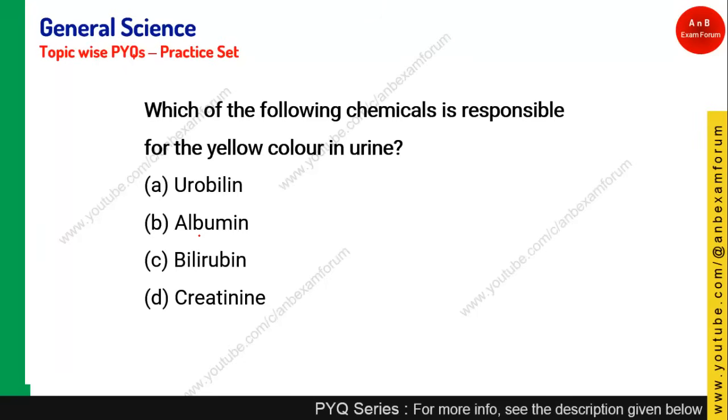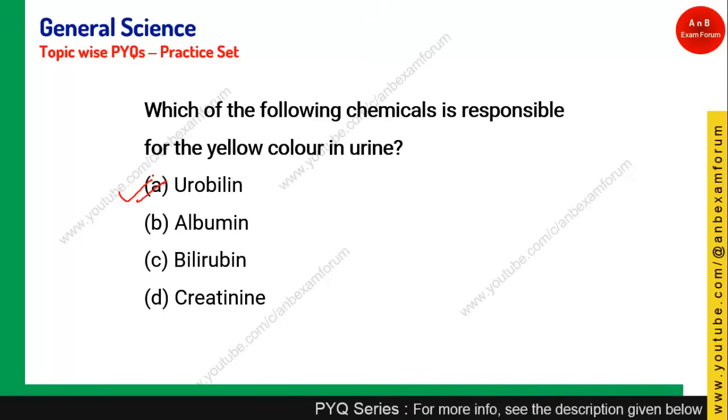Which of the following chemicals is responsible for yellow color in urine? Just now I told you it is urochrome or urobilin. So option A is the right answer.